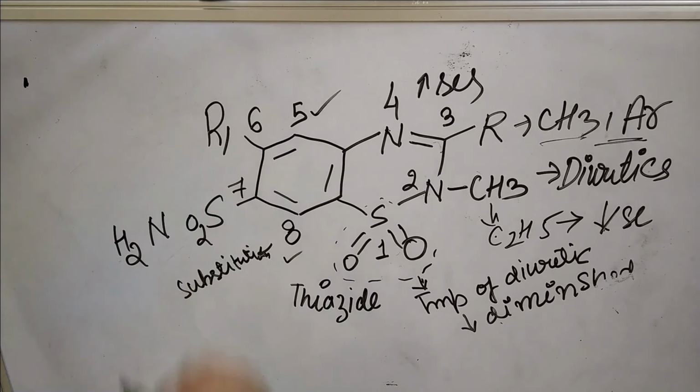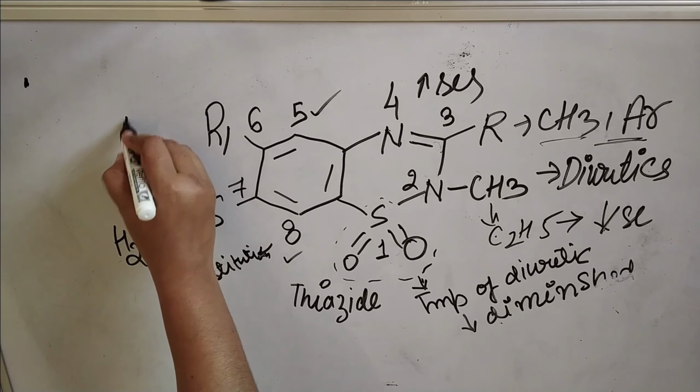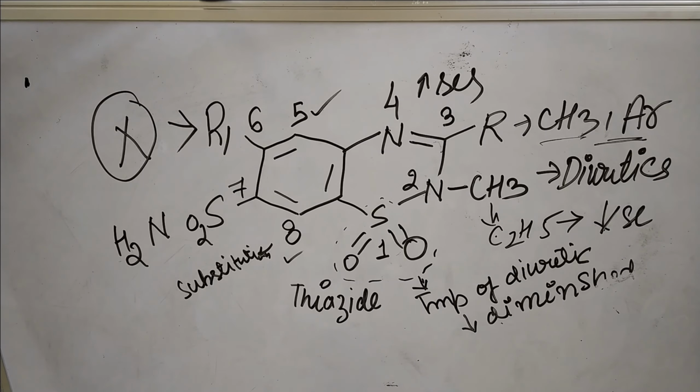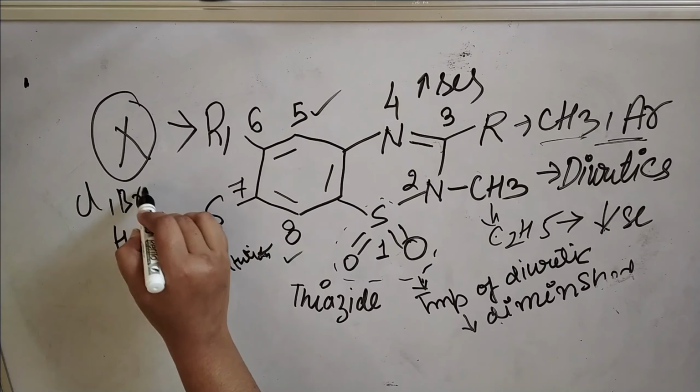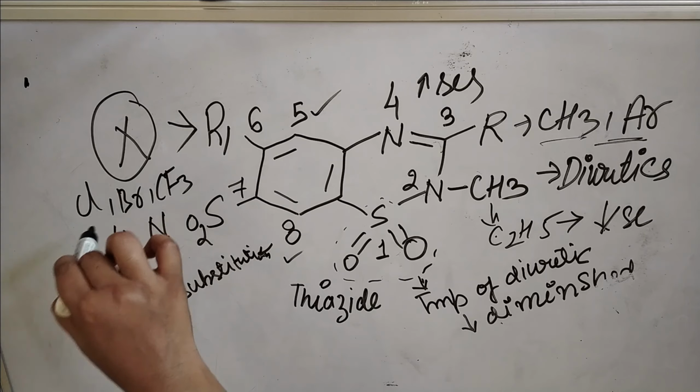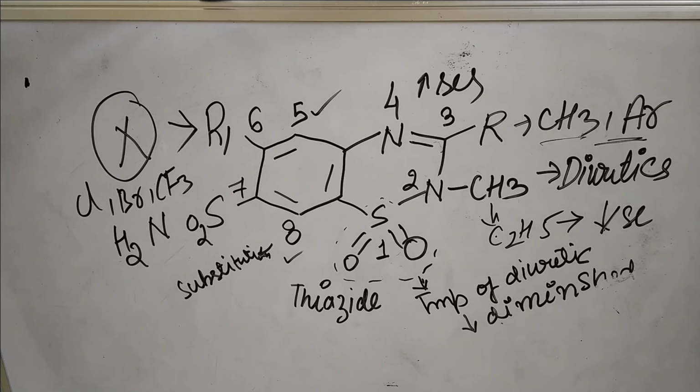Now let's move to R1. R1 means 6th position. If any X or electron withdrawing group is substituted here, like chlorine, bromine, CF3, then the diuretic activity will increase. So at 6th position, if we introduce chlorine, bromine or CF3 group, trifluorochloride group, then the diuretic activity will increase.